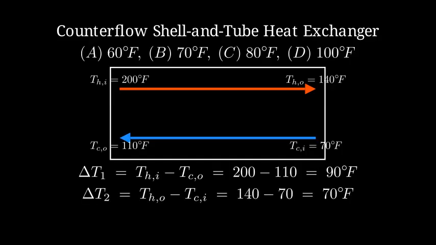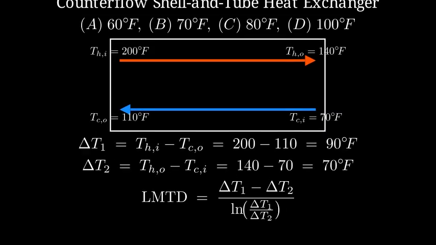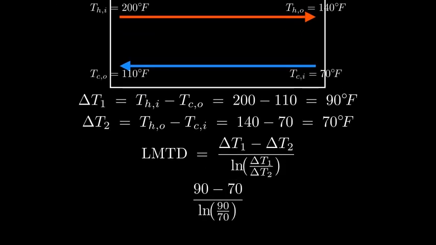Now we use the log mean temperature difference formula. Log mean temperature difference equals delta T1 minus delta T2 divided by the natural logarithm of delta T1 over delta T2. Substitute the values. Delta T1 is 90 and delta T2 is 70. Let's compute the numerator and the denominator.